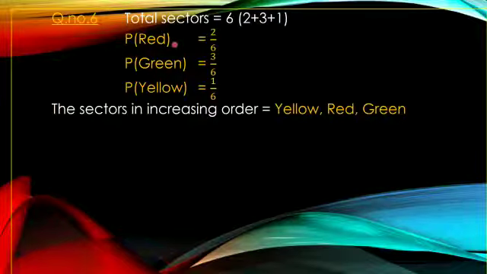So there are 3 sectors, red, green and yellow they have given. Total sectors are 6. So in the denominator 6 will come. They ask you to put it in the increasing order. So first one is yellow, next increasing is red, third increasing is green. So this is the order: yellow, red and green. This is what they were asking. So hope you understood all the 6 questions. Go through the book and understand.